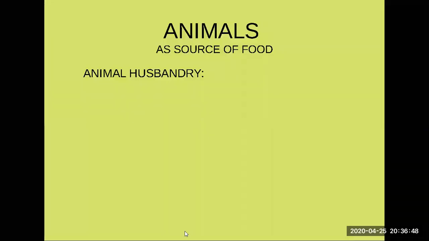Right, and we also get food from animals, right? These animals can be used as a source of food. And we produce food through animal husbandry. What's animal husbandry? Animal husbandry is the large scale, not a few animals, large scale, rearing.